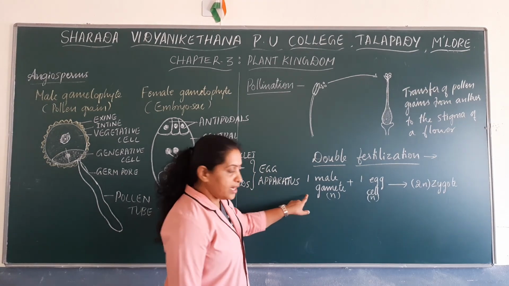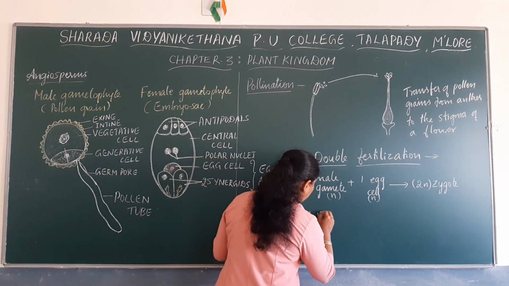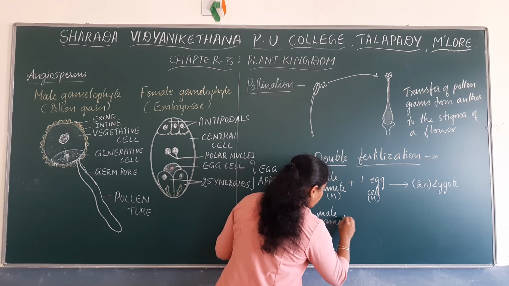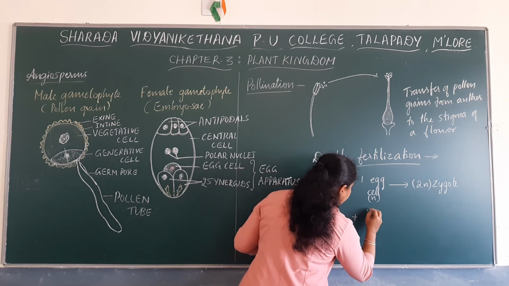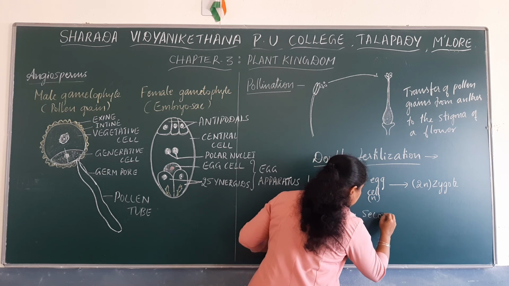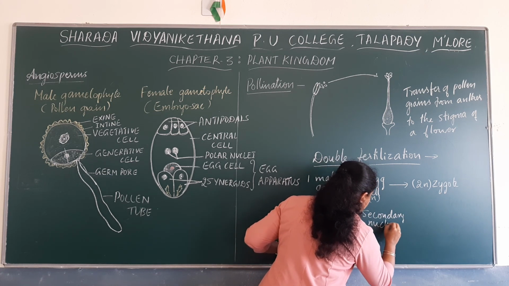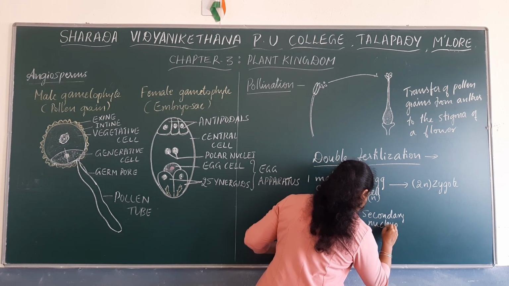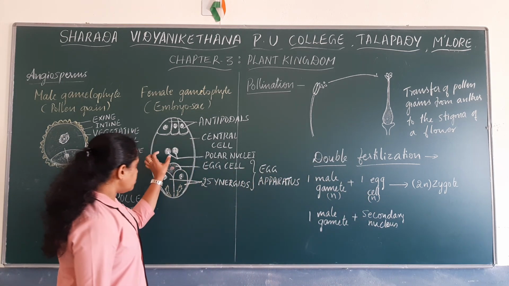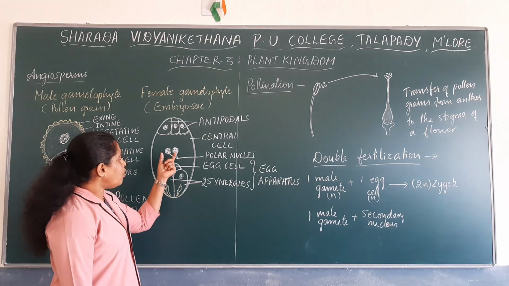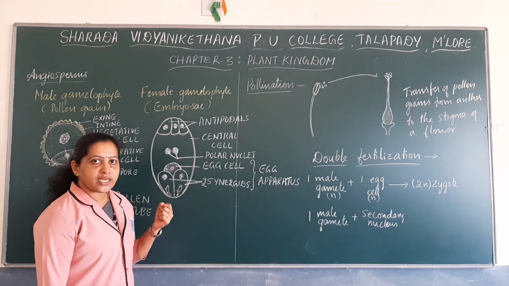One more male gamete fuses with the secondary nucleus. You know that the secondary nucleus is formed inside the embryo sac by the fusion of two polar nuclei. Now what is the ploidy of the secondary nucleus?